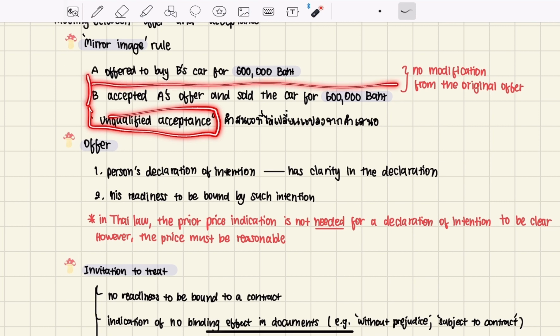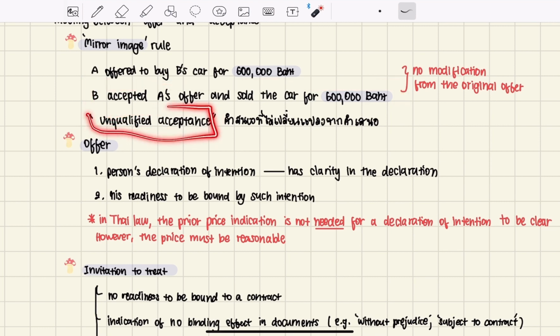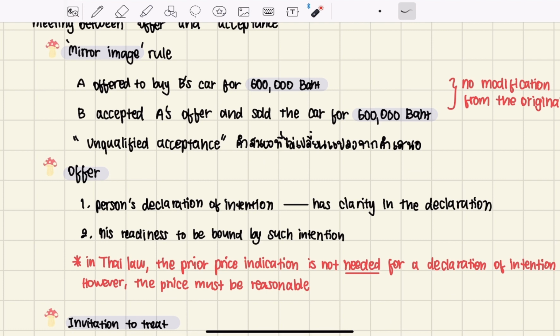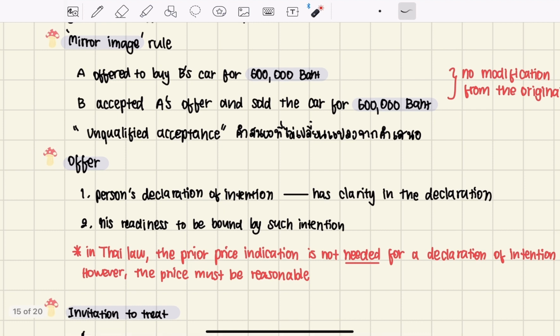Unqualified acceptance is when there is no modification from the original offer. Because A offers to buy B's car for 600k and B accepts A's offer without changing anything, that's called unqualified acceptance, or in Thai, คำสนองที่ไม่เปลี่ยนแปลงจากคำเสนอ.